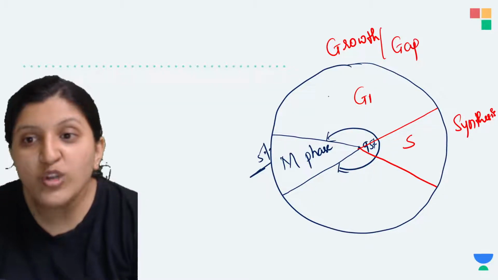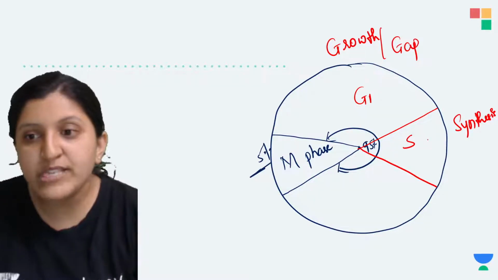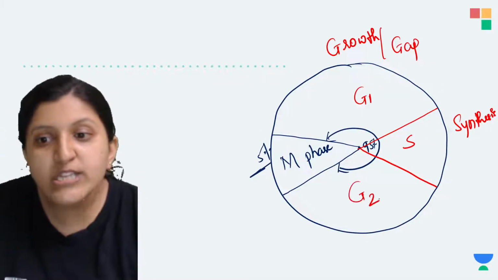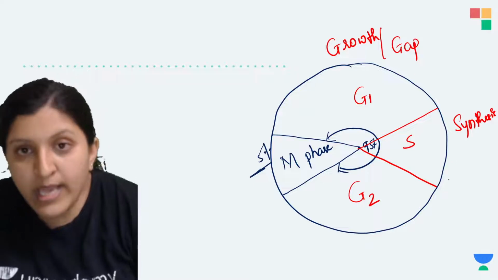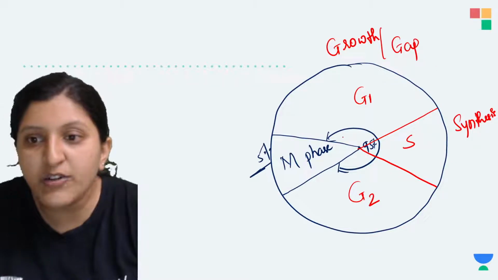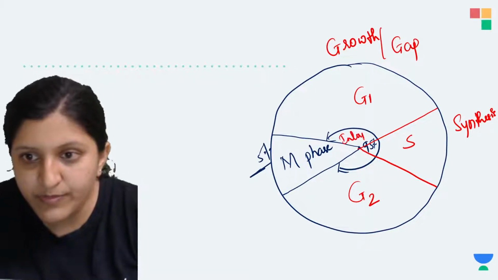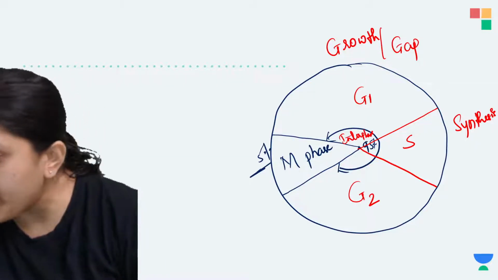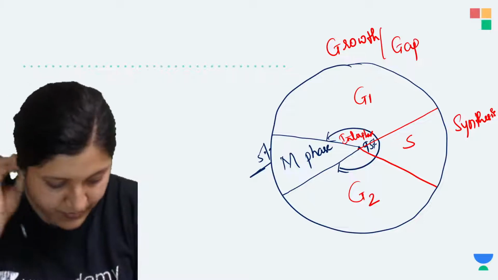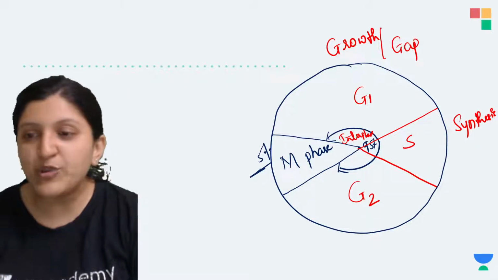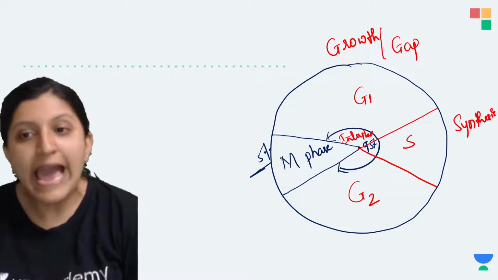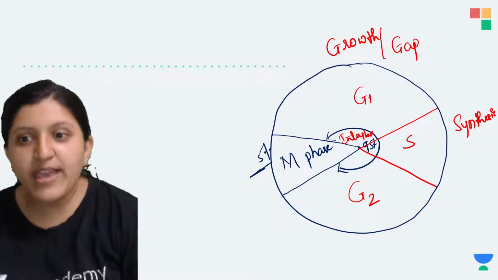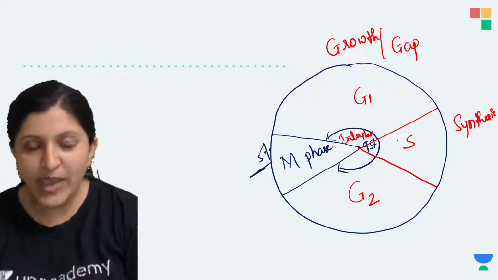So there are a lot of changes you can see in G1 phase, a lot of changes you will see in S phase, a lot of changes you will see in G2 phase, and only after this whole interphase is complete, the cell is now undergoing the M phase. Okay, are you all understanding till here? Is it clear till here? You want me to repeat any part? I'll explain what is going to happen in G1 phase, S phase and G2 phase.